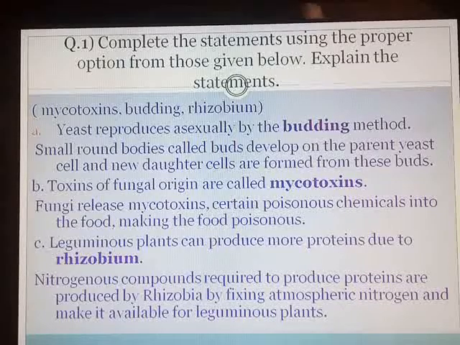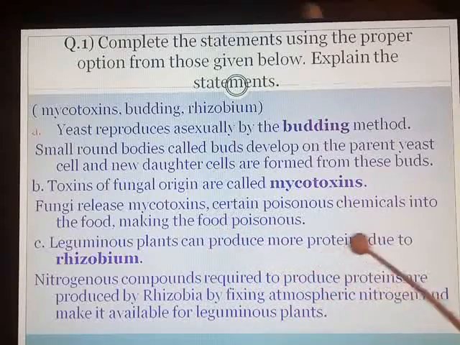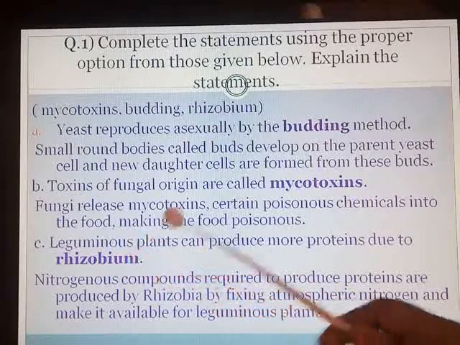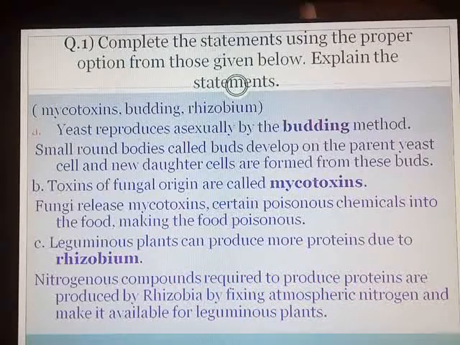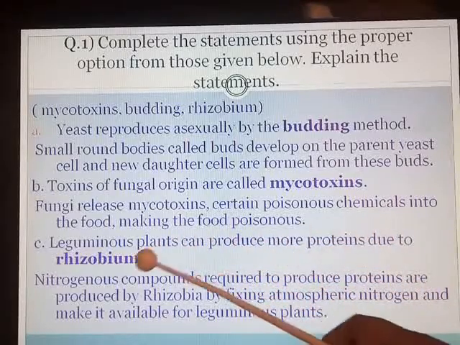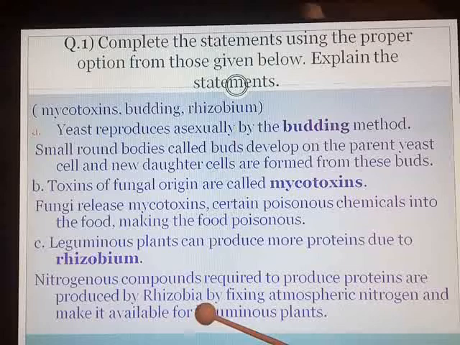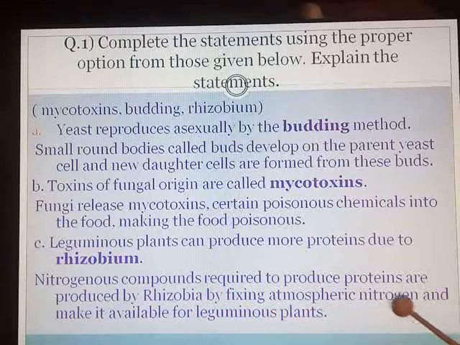Question number 1C. Leguminous plants can produce more proteins due to rhizobium. You know that rhizobium, they reside in the root nodules of leguminous plants. So leguminous plants can produce more proteins due to rhizobium. Nitrogenous compounds required to produce proteins are produced by rhizobia by fixing atmospheric nitrogen and make it available for leguminous plants. Now here you can write the explanation in your own words also.